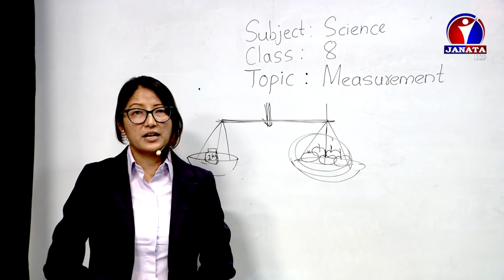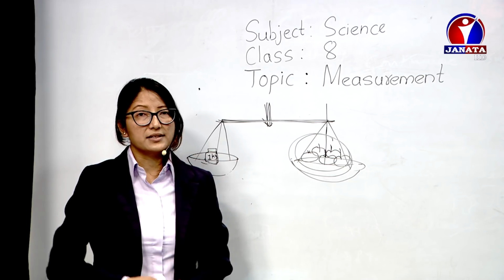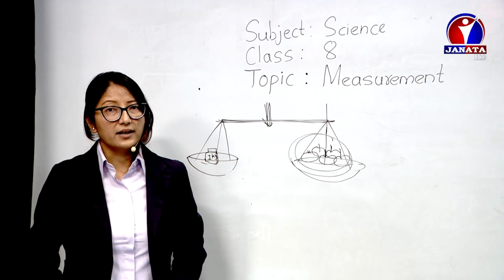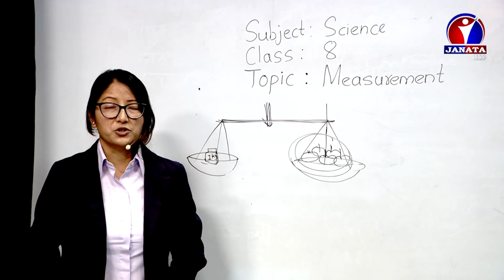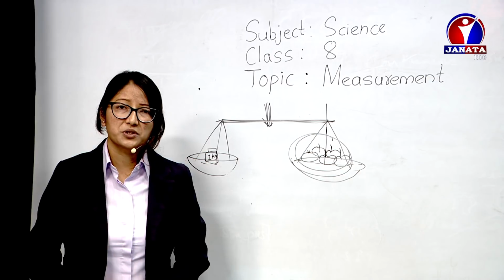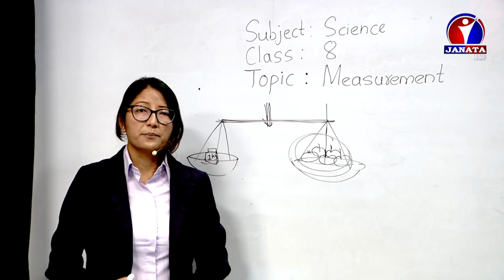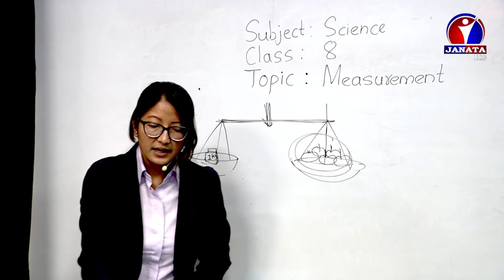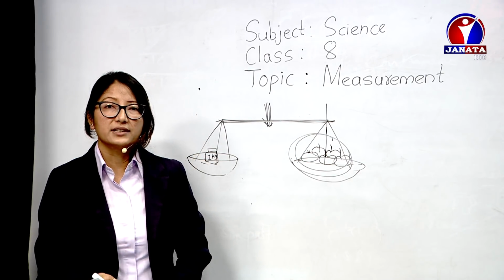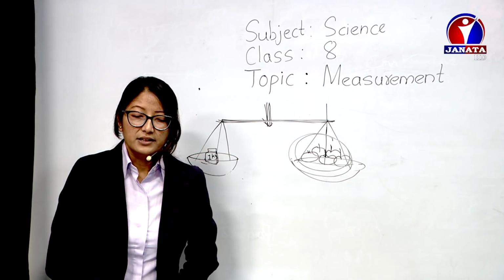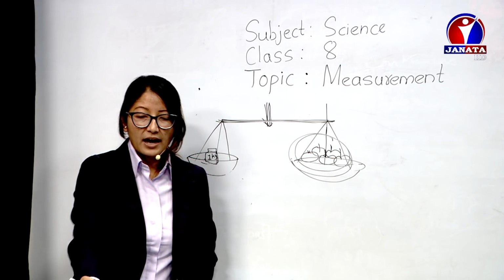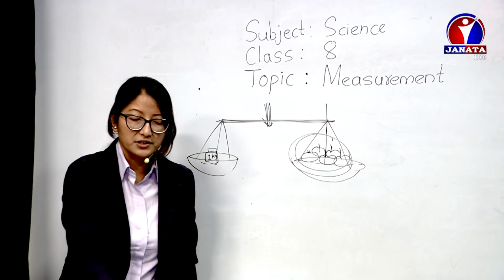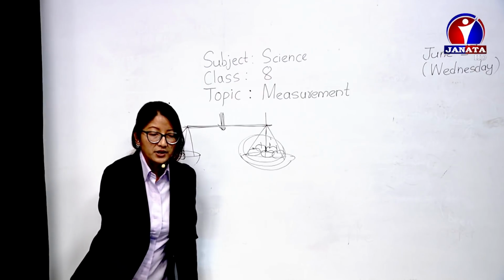Yeah, we can measure temperature in case you have fever. We can measure temperature using the thermometer, or the brightness of light. Yeah, the current flowing. All these can be measured. Not only that, how much work you do, how much pressure is applied, all these things can be measured. So the things that can be measured are called physical quantities. I think you are viewing the slide. The quantities which can be measured, and can be easily expressed in mathematical numbers, are called physical quantities. These are a few examples of measurable quantities.